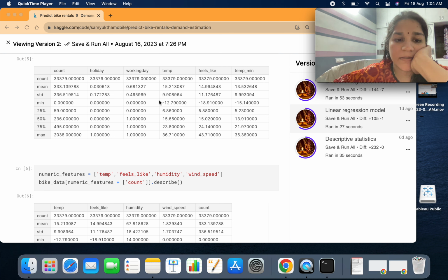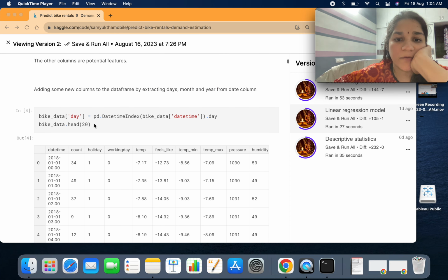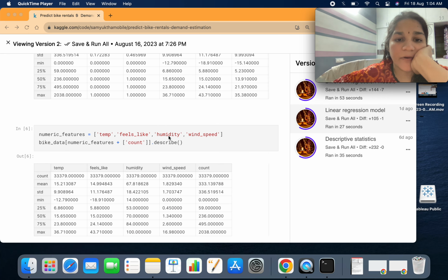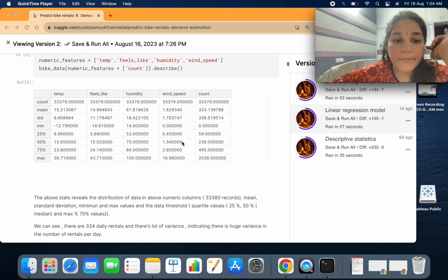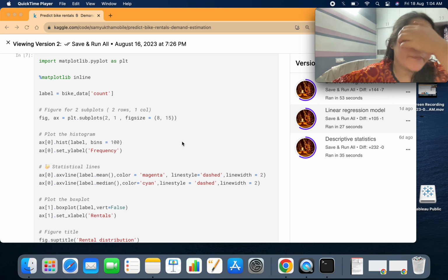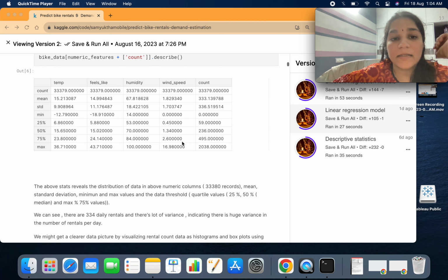And also I wanted to see how the feels like temperature and humidity look, since humidity was also a floating point number here. You can see a floating point number, but there is no statistics for humidity. So I want to see for humidity and wind speed. So this is how you include and see the descriptive statistics for any particular specific features. But usually when we see the statistical numbers here, it is not very clear.